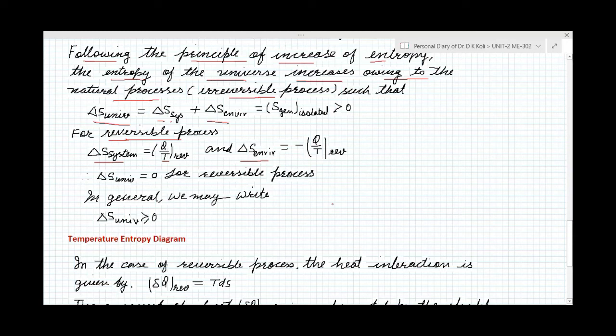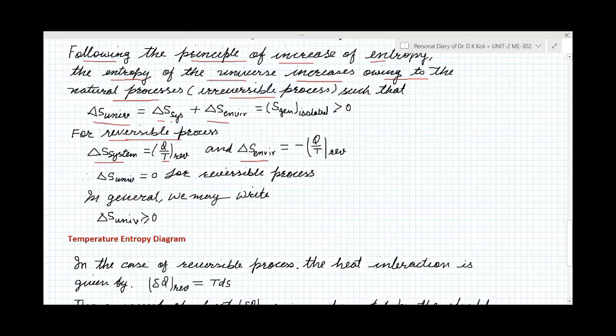Because of getting heat, if the temperature of the system is increasing, at the same time the temperature of the surrounding will decrease. So when you add these two, you will get zero. The entropy change of the system is Q by T reversible, and for the surrounding it is minus Q by T reversible.